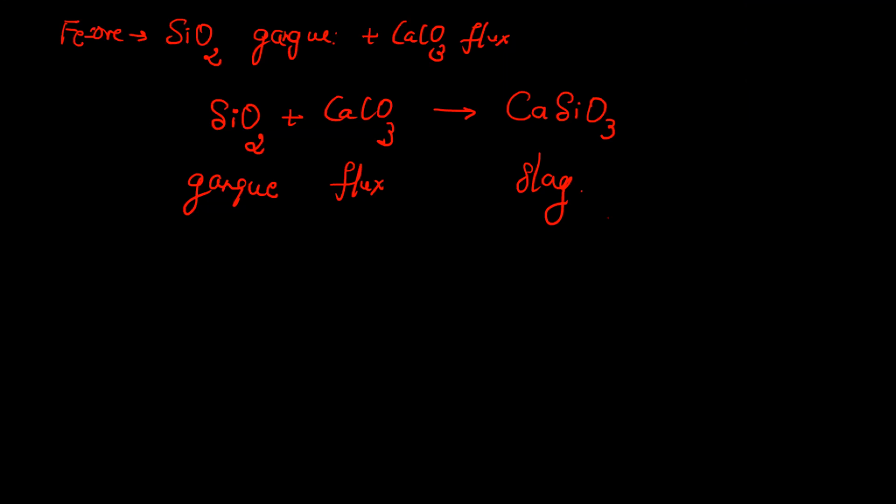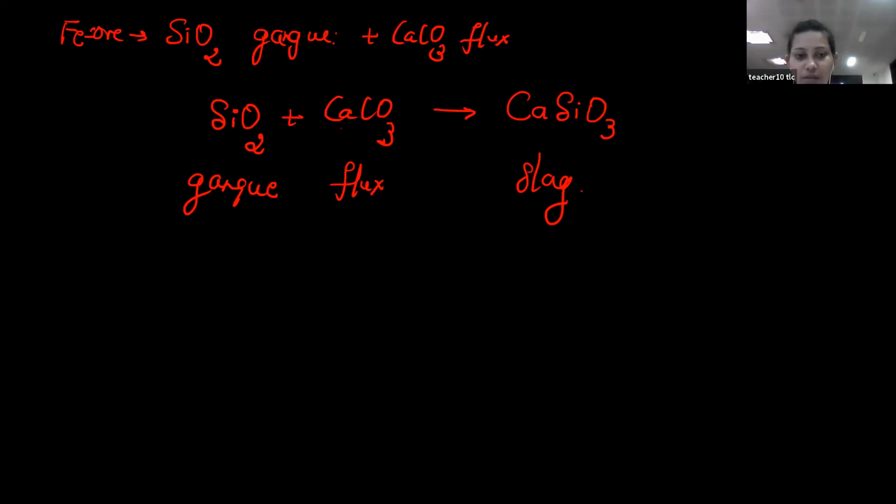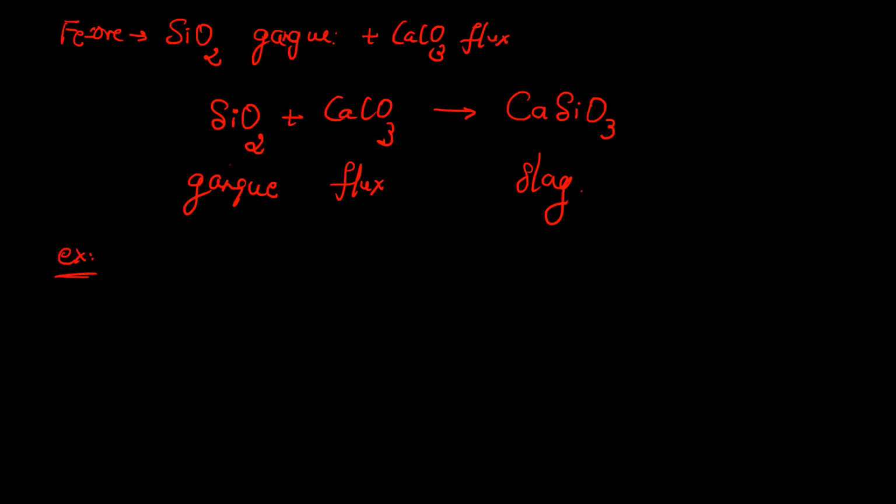Students, once again, in flux also you can define acidity as well as basicity. Sorry, acidic flux as well as basic flux. That is not there in your book, but I will explain once.